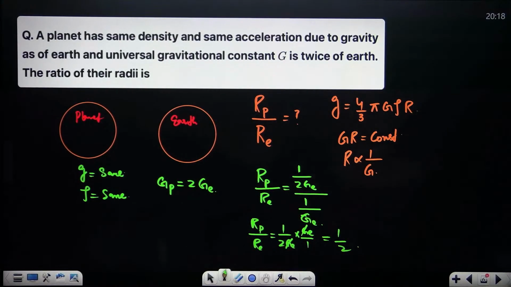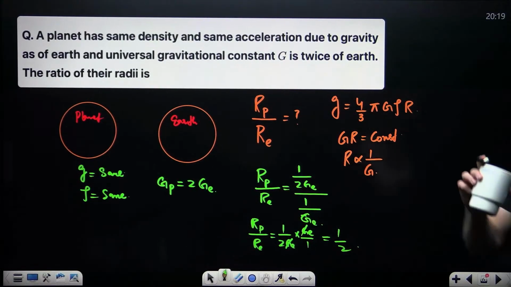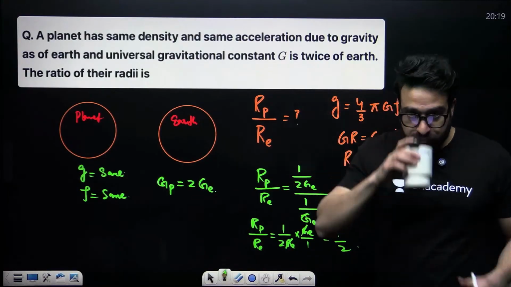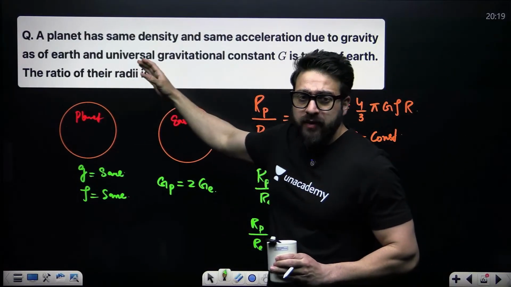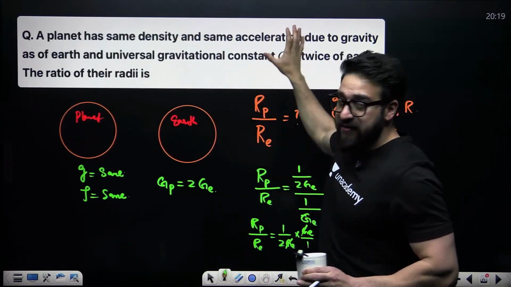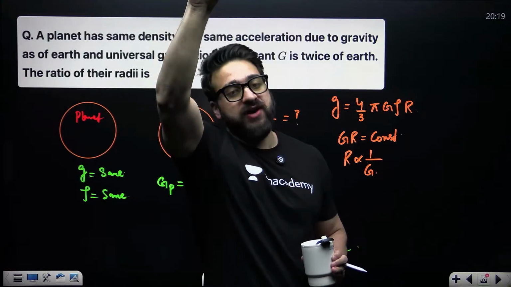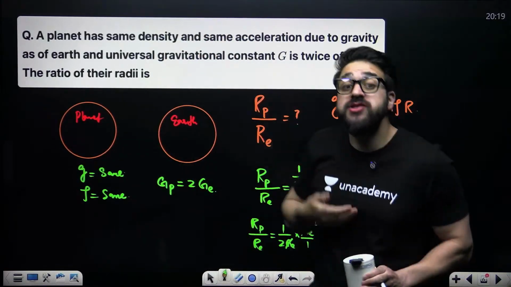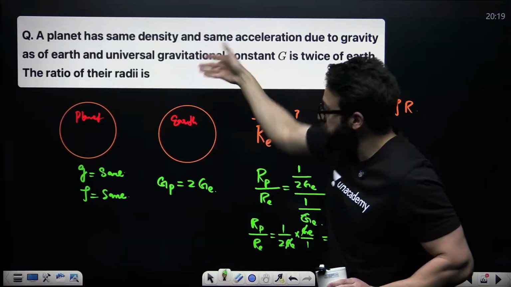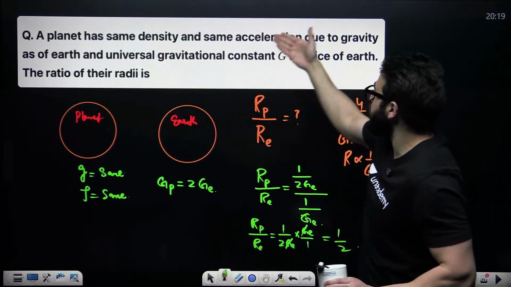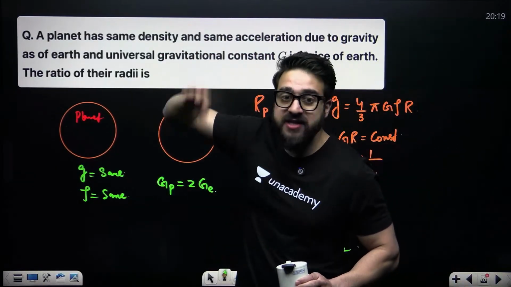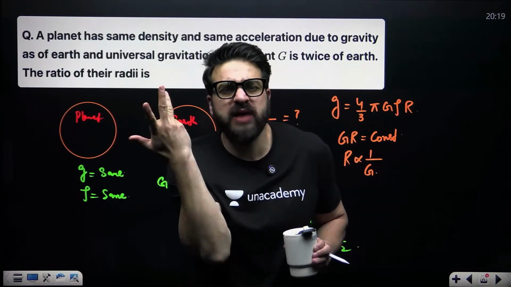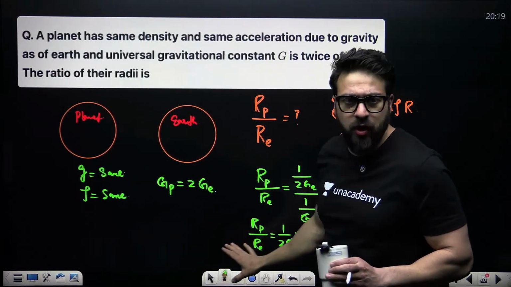Is this clear? Guys, we consider the universal gravitational constant as constant everywhere. But in the question, they are saying assume. If the question says assume the universal gravitational constant is twice that of Earth, then we are assuming. That's it. We know the formula, we are applying the logic.